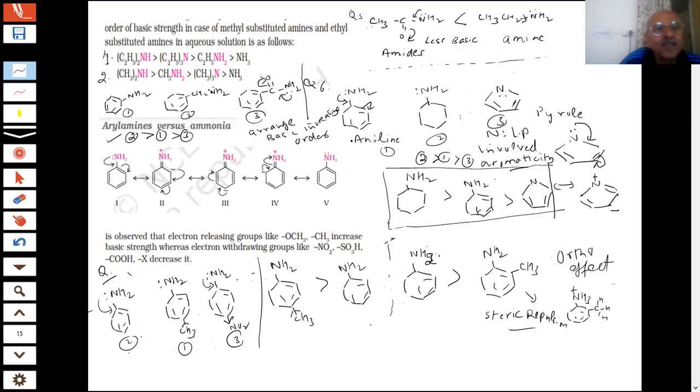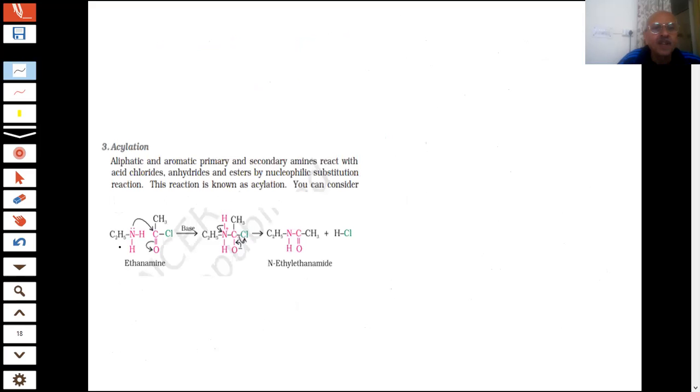Got it? You have noted all these questions? Tell me yes or no. Noted, noted. Basicity questions, you have plenty now with you. Yes, we will proceed further. You have noted everything. I am going further. Basicity is over. More questions you can do for homework. Now we are coming to the important other reactions of the amines.